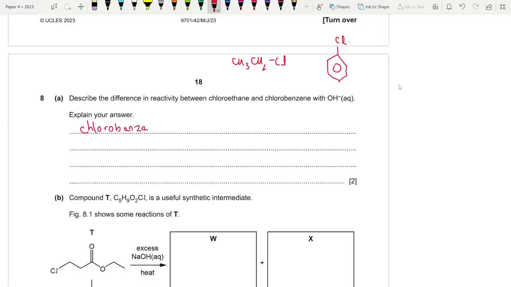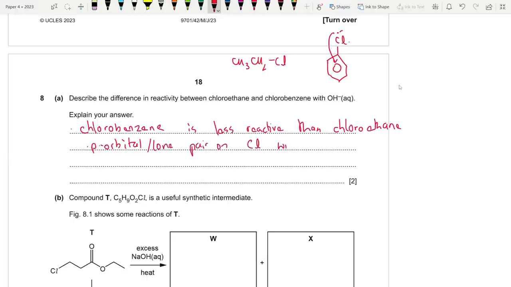So chlorobenzene is less reactive than chloroethane. Why? Because I was telling you guys that the p orbital, the lone pair on chlorine, will overlap or delocalize into the ring. Same answer.